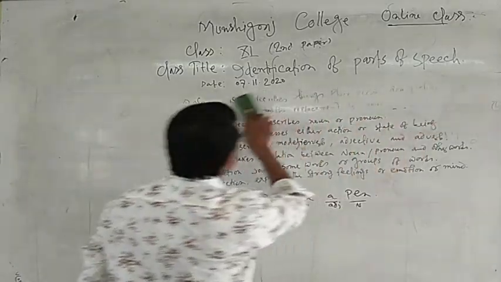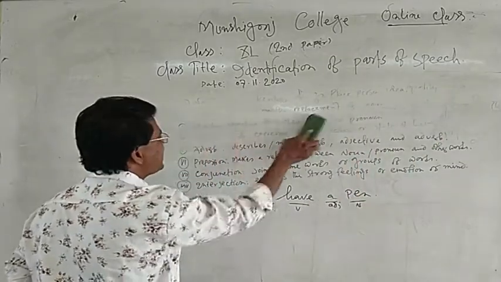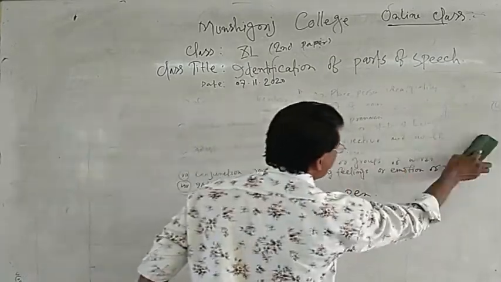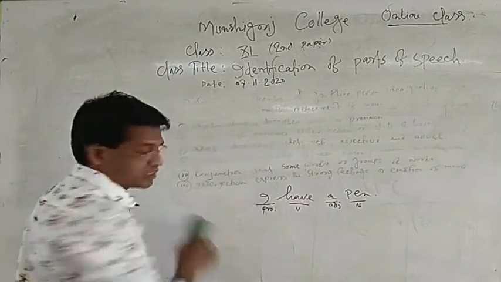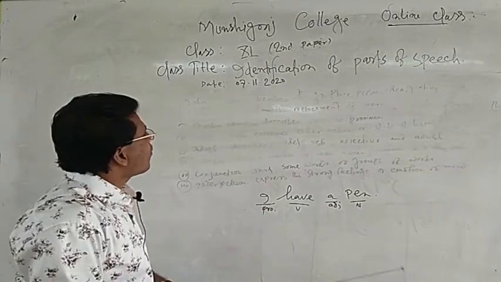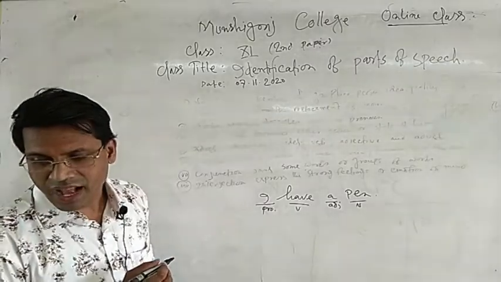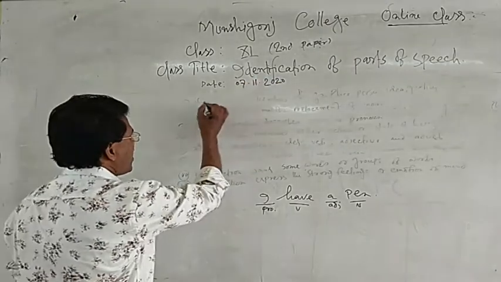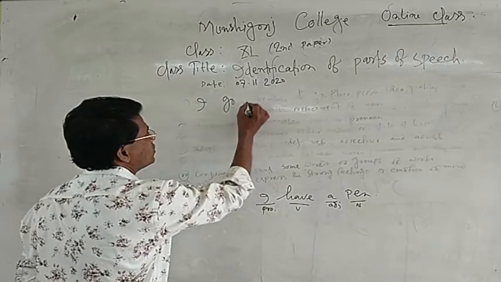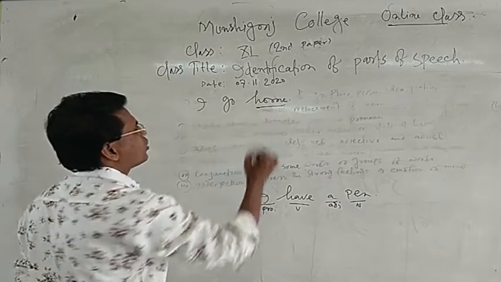Let's have a look, dear listener. On my whiteboard, I am writing some sentences. Look at the whiteboard. The first sentence: I go home. I go home. This is the first sentence. Here the underlined word is home.